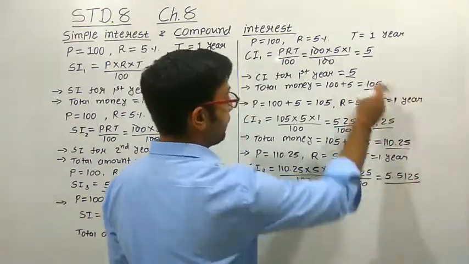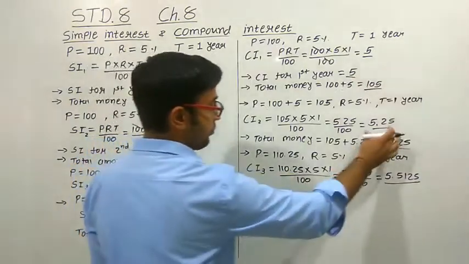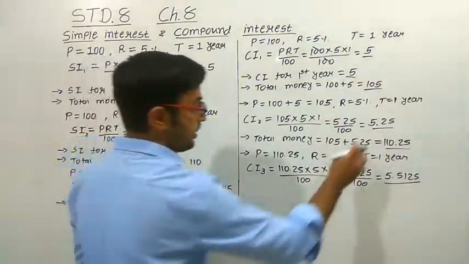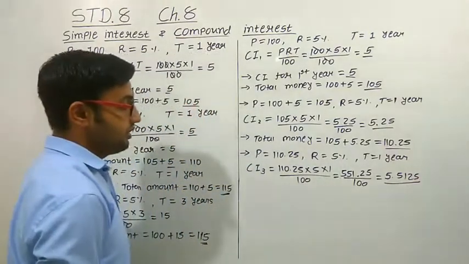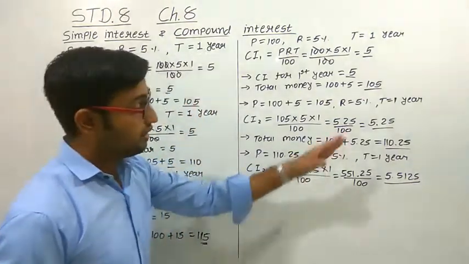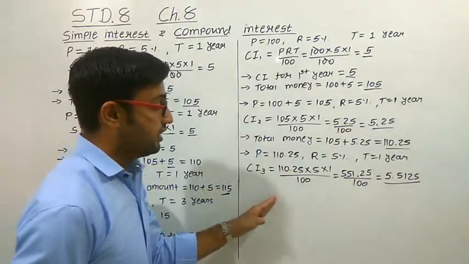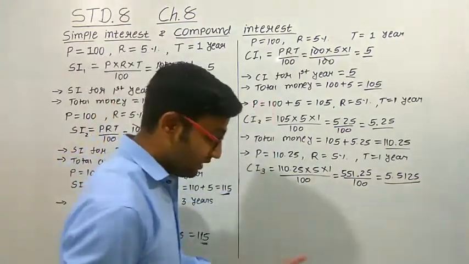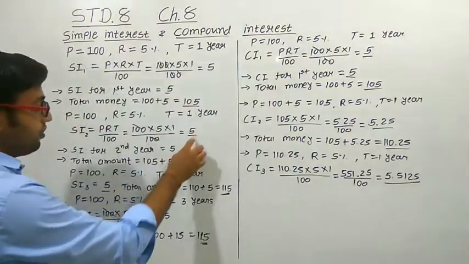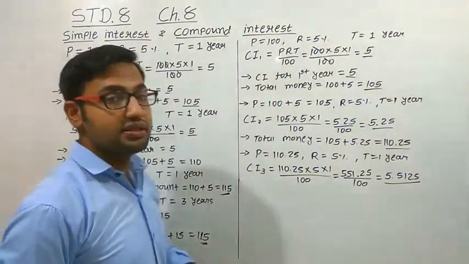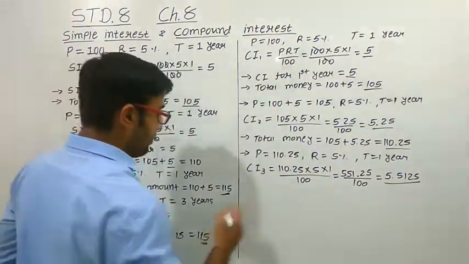So see, again this interest amount has changed, and every year it is going to increase. For the first year it is 5 rupees. For the second year it is increased to 5.25. Again for the third year it is increased by some amount. So every year this amount of interest is increasing, while in simple interest every year the amount of interest remains the same. Okay, so now what will be the total money?